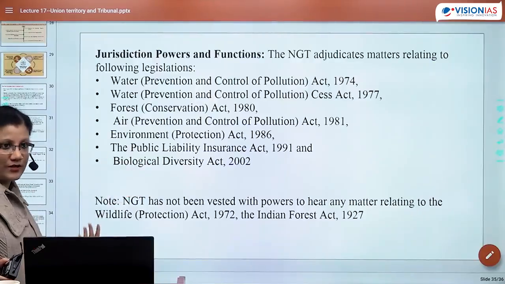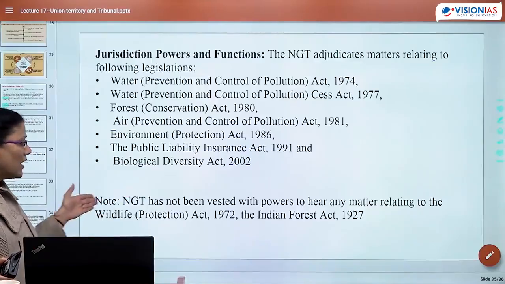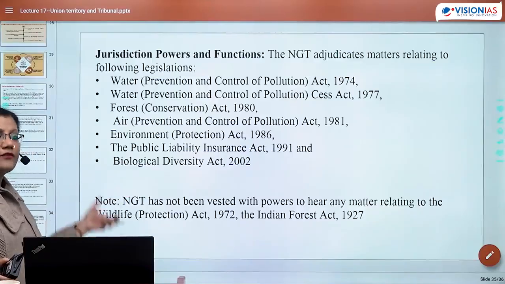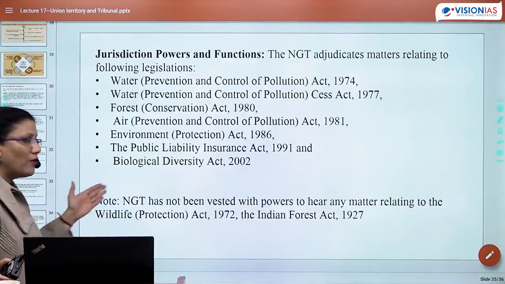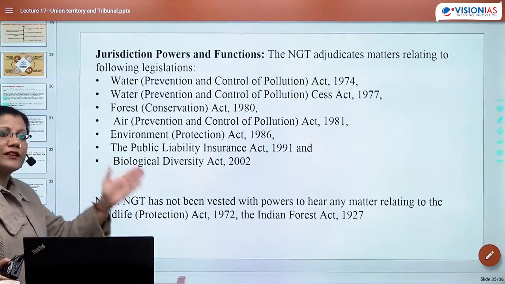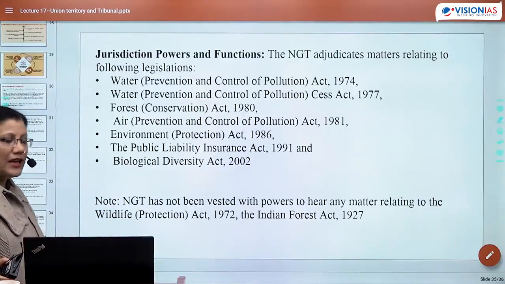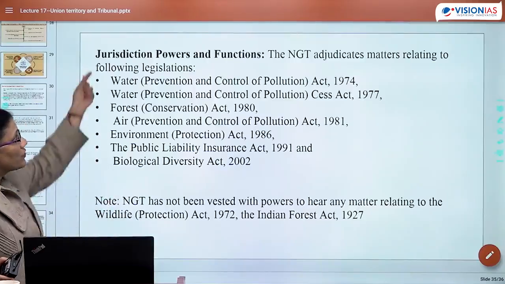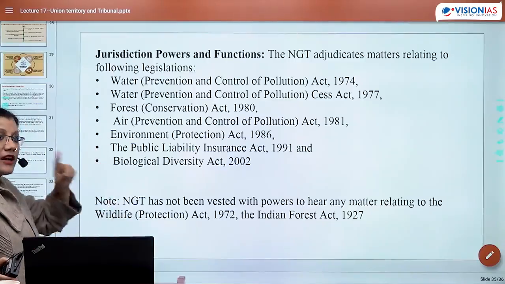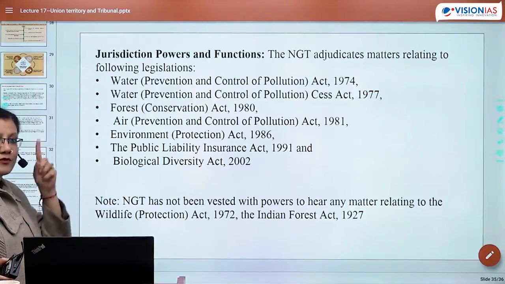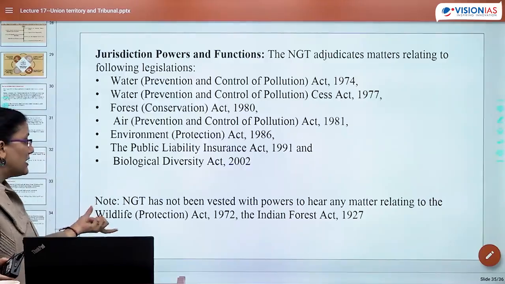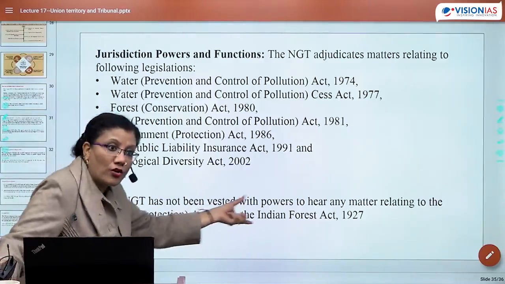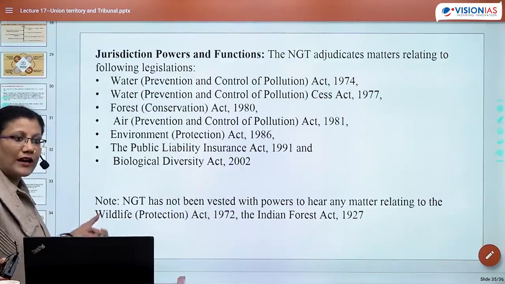This is an exceptional idea, because these acts already have provisions that if somehow they are violated, this would be the result. Okay? And NGT is mostly related with ideas regarding environment protection, pollution, water, air, soil. This is basically regarding conservation. This is more regarding conservation.